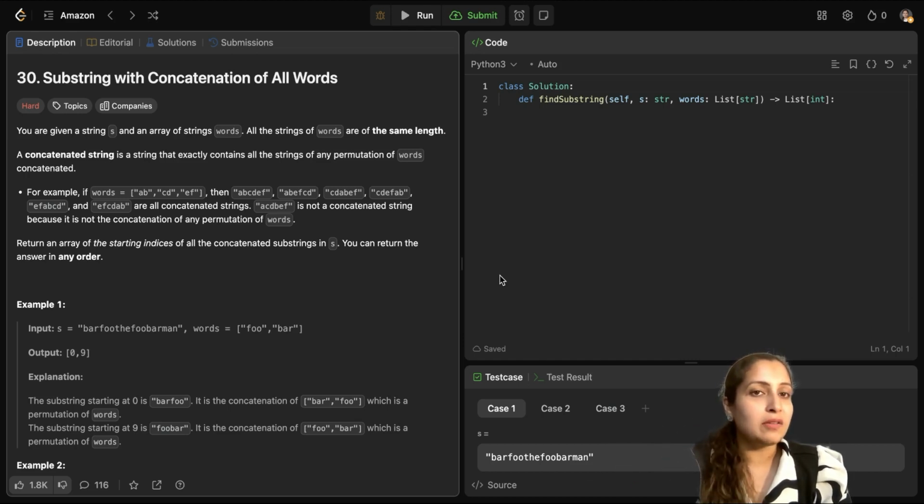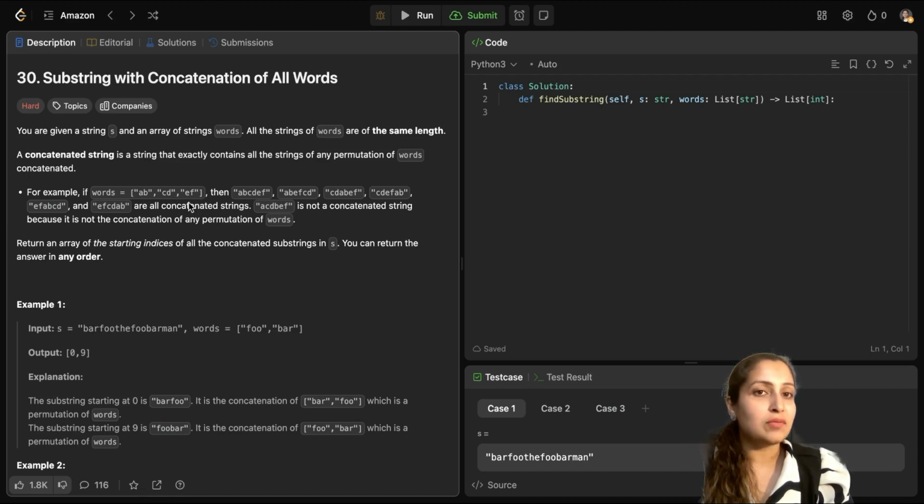So it will be more clear with an example. Let me show you here. You have been given words AB, CD, EF, which could be occurring in any kind of permutation. The permutation could be AB CD EF, or AB EF CD, CD AB EF, CD EF AB, EF AB CD, or EF CD AB. Right? 6 kinds of permutations could be there for this combination of substrings in words.